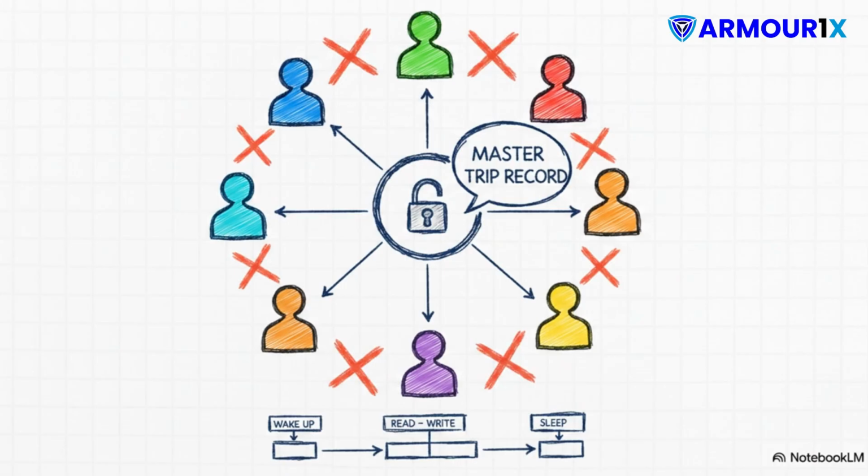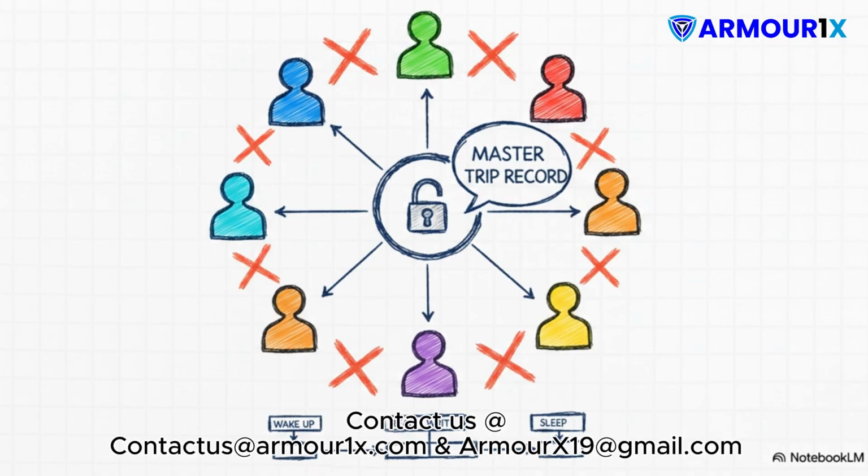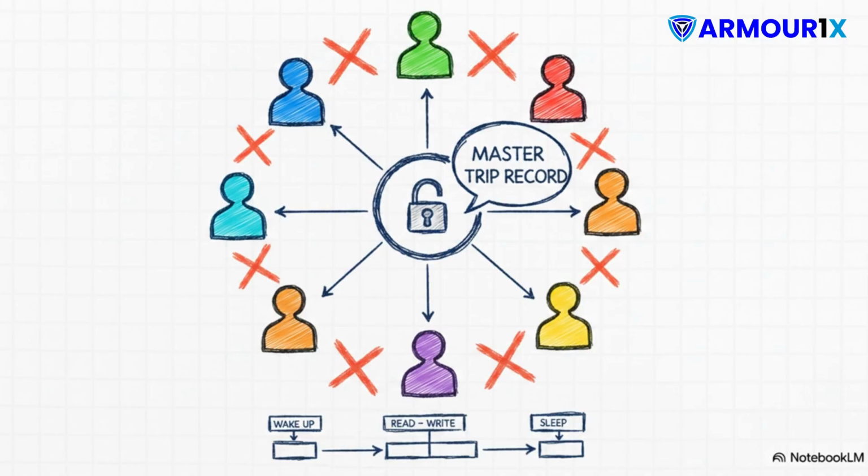The real genius of this system lies in its LangGraph state graph architecture. Instead of messy crosstalk, where Agent A tries to chat directly with Agent B and the context just gets totally lost in translation, these agents actually work in perfect isolation. They share their state through a strict digital clipboard called a PRAVAS state typed dict. What this means is that each agent just wakes up, reads its specific instructions from a single master trip record, does its one specific job, writes the new details back to that clipboard, and goes back to sleep. It's beautifully organized, and it completely prevents those chaotic hallucinations that ruin most AI workflows.